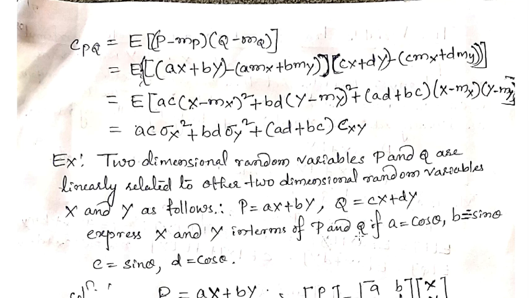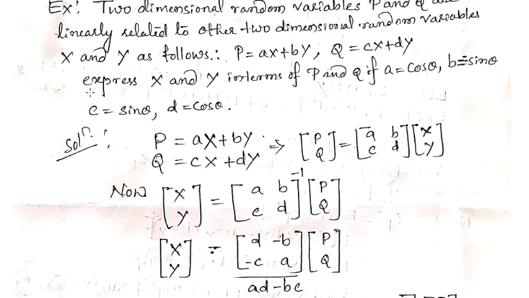Express x and y in terms of p and q if a is equal to cos theta and b is equal to minus sin theta, c is equal to sin theta and d is equal to cos theta. Whenever this case is there, we need to go for representation of this one in this form. So we can go ahead with this.